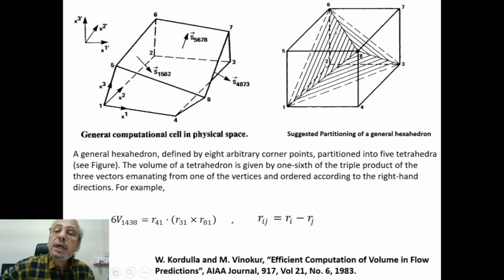Here we can divide it in such a way that we get the following tetrahedra. One is given by 1, 4, 3, 8. Another is given by 1, 6, 5, 8. Another is given by 3, 6, 7, 8.